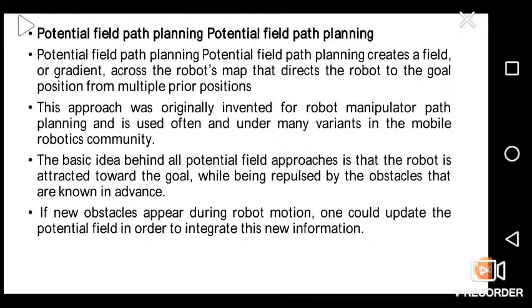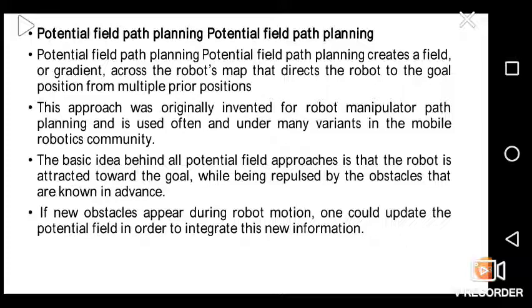Potential field path planning. Potential field path planning creates a field or gradient across the robot's map that directs the robot to a goal position from multiple prior positions. This approach was originally invented for robot manipulator path planning and is used often under many variants in the mobile robotics community.